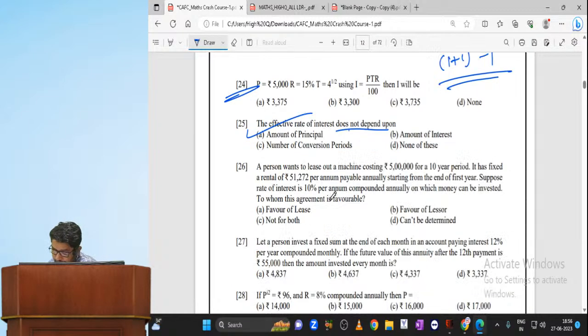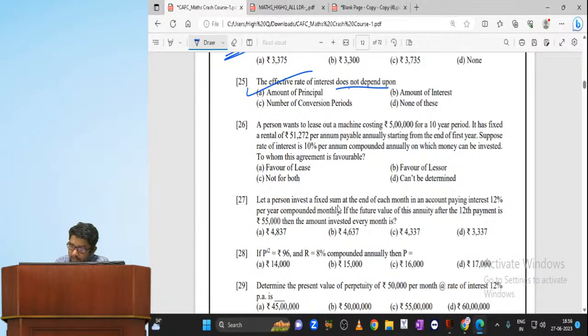Okay, now look at these types of questions, my dear. A person wants to lease out a machine costing 5 lakhs for a 10 years period. It has fixed a rental of 51,272 per annum payable annually starting from the end of the first year. Suppose the rate of interest is 10% per annum compounded annually, at which money can be invested. To whom is the agreement favorable? The question is, a person wants to lease out the machine. The cost of the machine is 5 lakh. But if I go for renting, I can get 51,272 for 10 years.